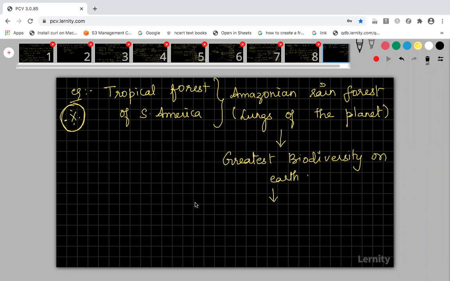It has 3,000 species of fishes, 1,300 species of birds, about 400 species of amphibians.